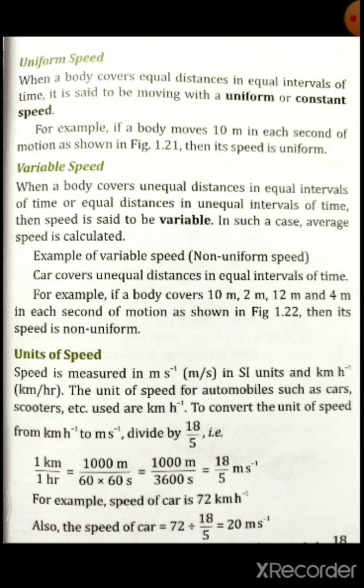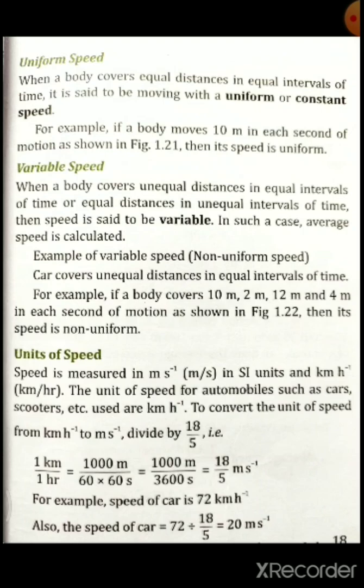To convert the unit of speed from kilometer per hour to meter per second, multiply by 5 by 18. If we want to convert kilometer per hour to meter per second, we use 5 by 18. Because 1 kilometer per 1 hour is equal to 1000 meter per hour, and we need to convert the hour to seconds, 60 into 60 seconds. So 1000 meter divided by 3600 seconds, which is 5 by 18 meter per second.